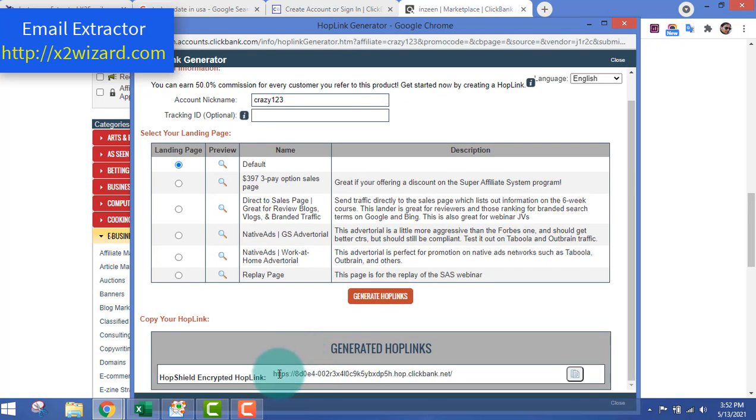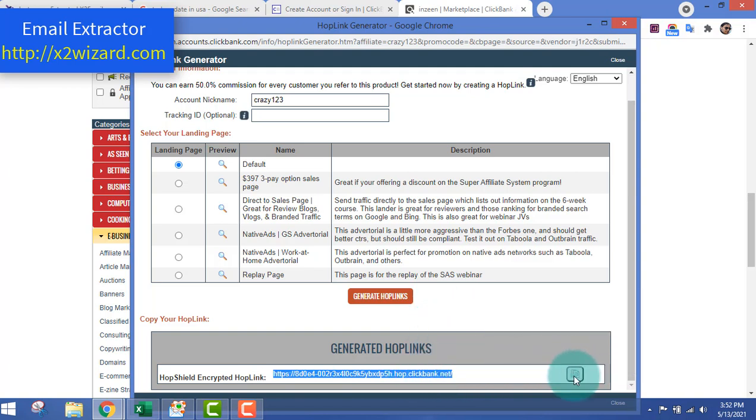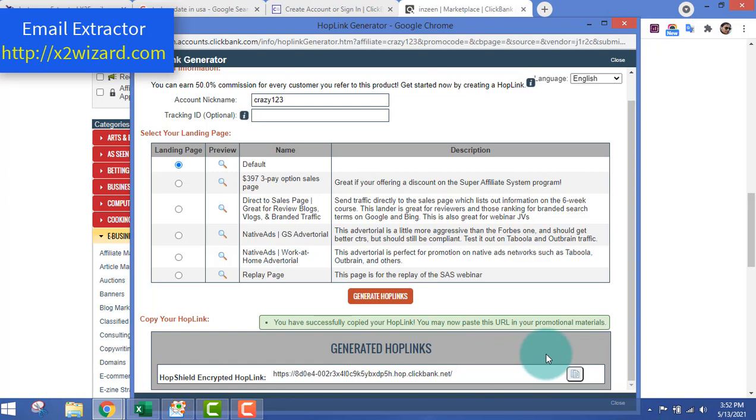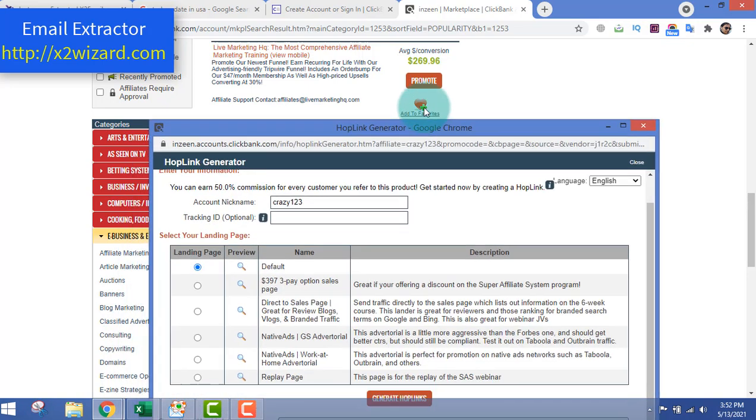Now after you click that, you will see this link out here. Remember this link, you just have to copy it. You can copy it like here, or you can just press this button out here. So the link will be copied. Now this will be the link that gets tracked back to you. That means on every sale from this link, you'll make a commission of $266.89, and from the second month you'll make $91.77 per person.